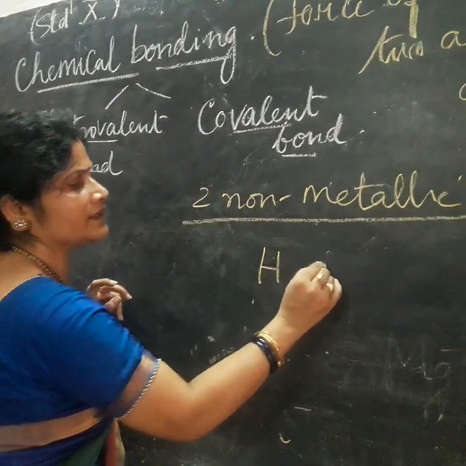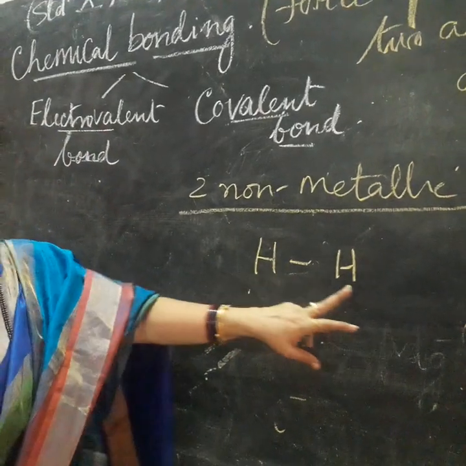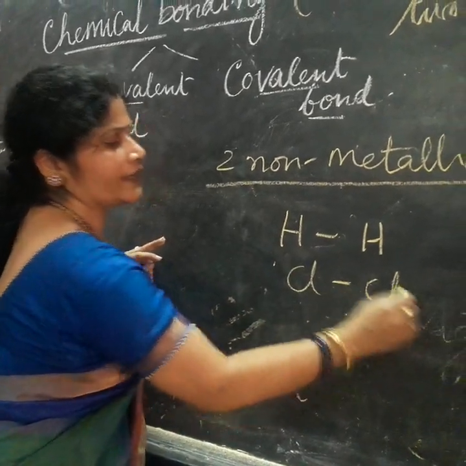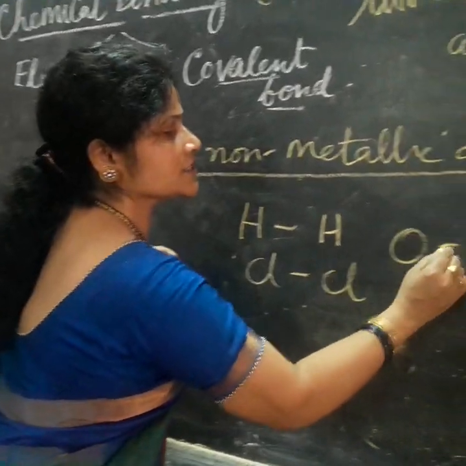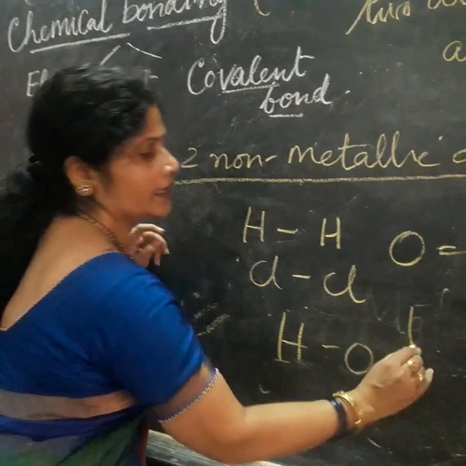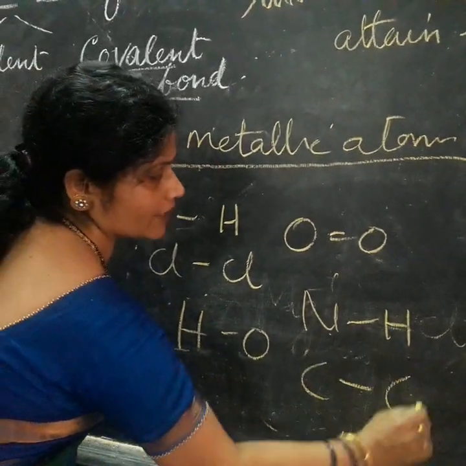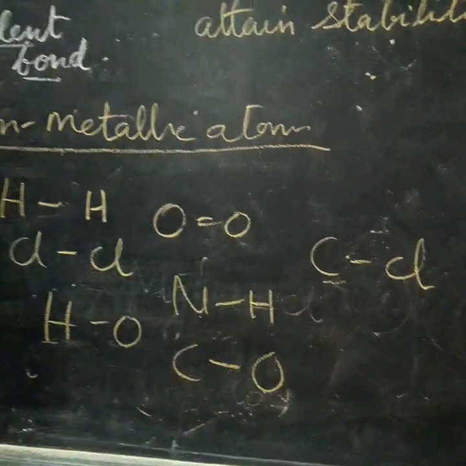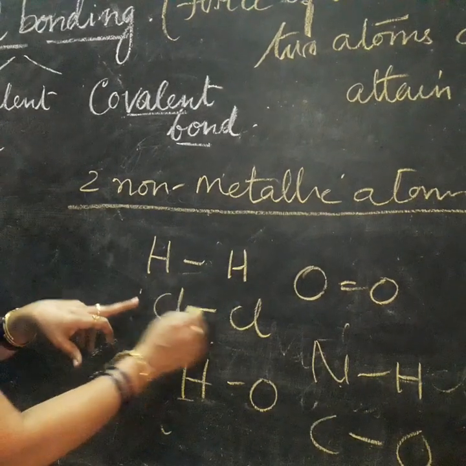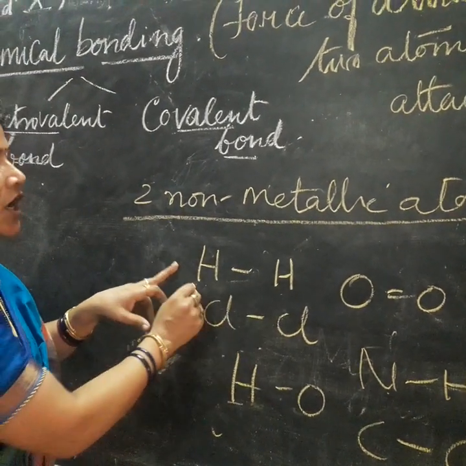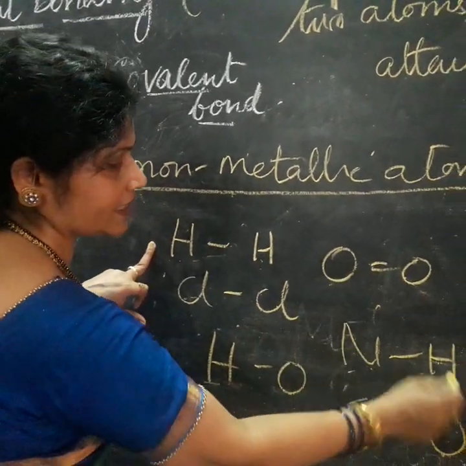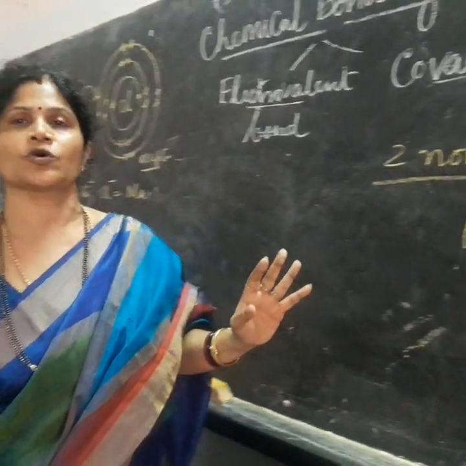Like when I say hydrogen and hydrogen, this is a non-metal, but the bond formed between them is a covalent bond. Chlorine, again a covalent bond. Oxygen, again a covalent bond. Hydrogen, nitrogen, carbon, covalent bonds. That means the bond formed between two non-metallic atoms of the same element or of different elements. This is the same element, these are different elements. Such bonds are called covalent bonds.